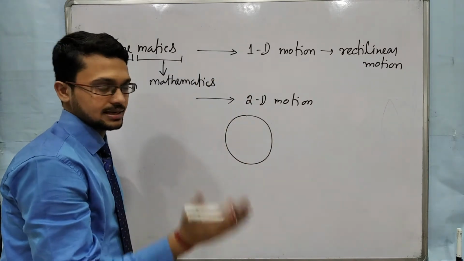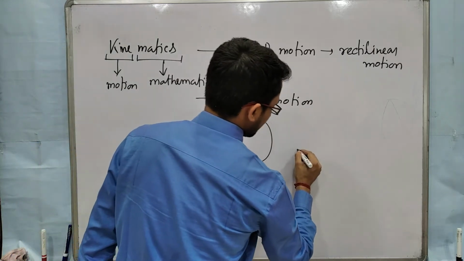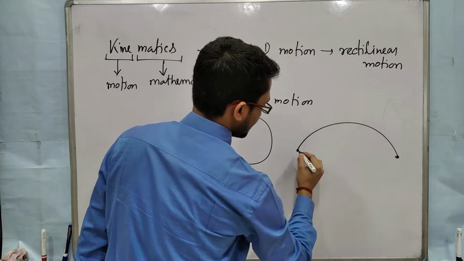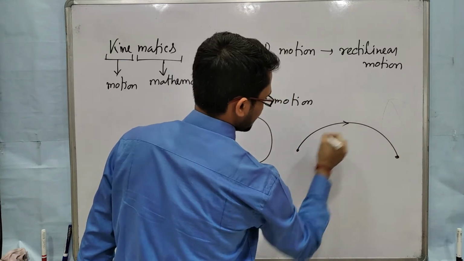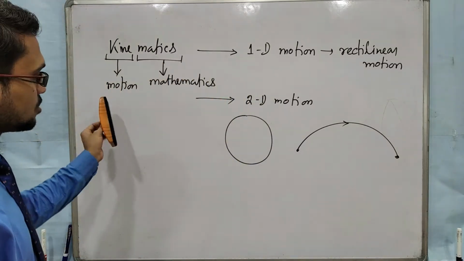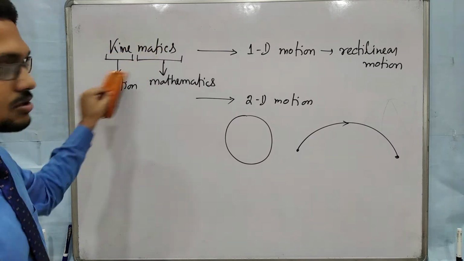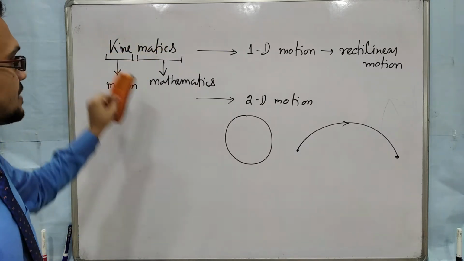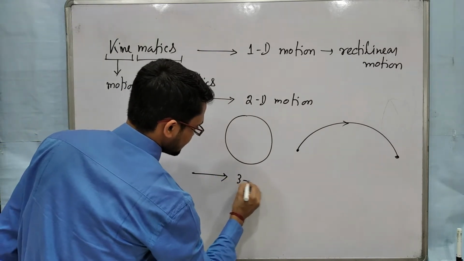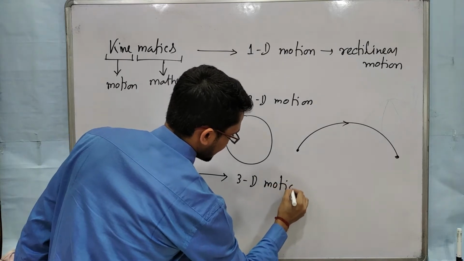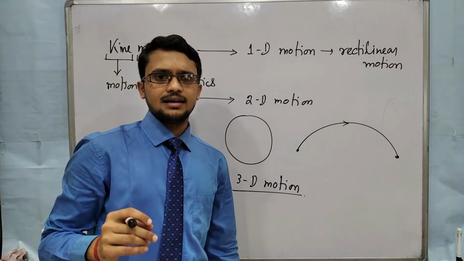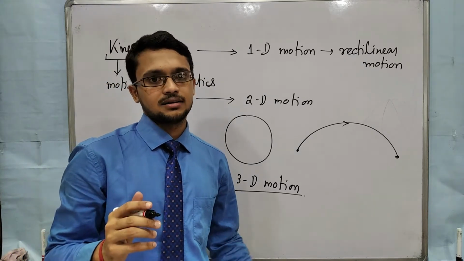Plane means a two-dimensional thing, the x and y plane. And motion of a projectile: suppose you throw an object and the object is moving along this path, it is projectile motion. There is a different kind of mathematics there. All mathematics related to motion are included in this topic, kinematics. And there is three-dimensional motion, and its application you will get mainly at the last of class 11.